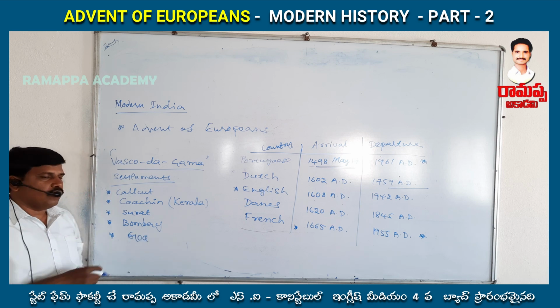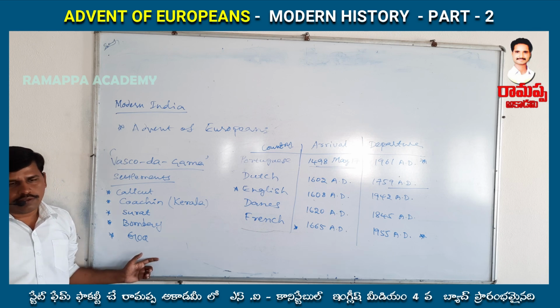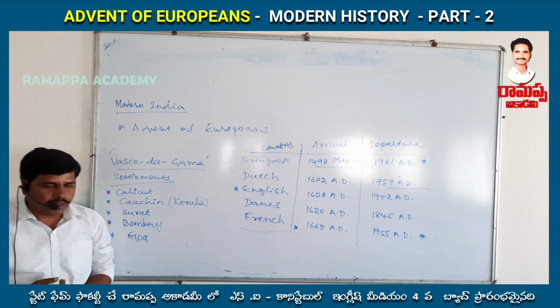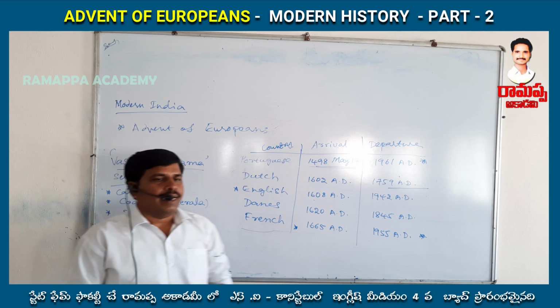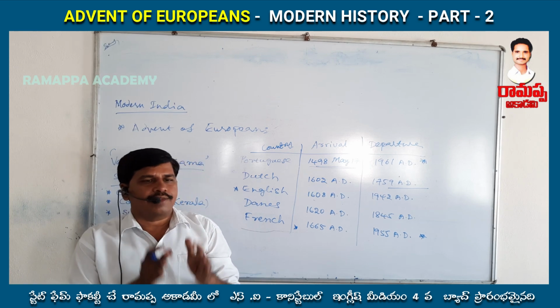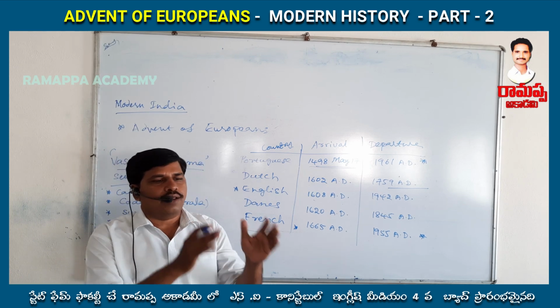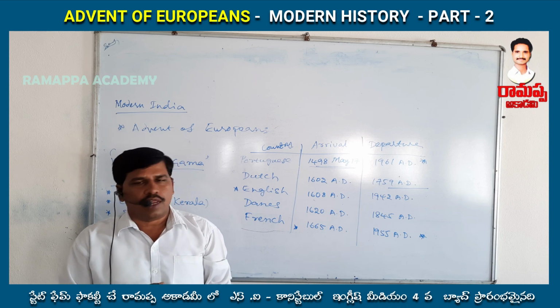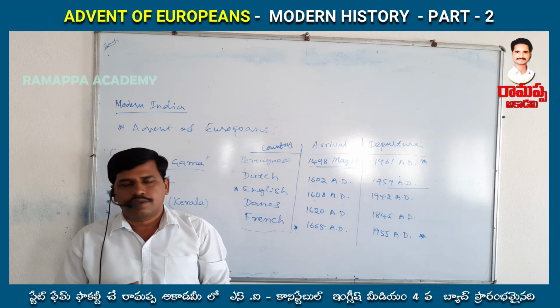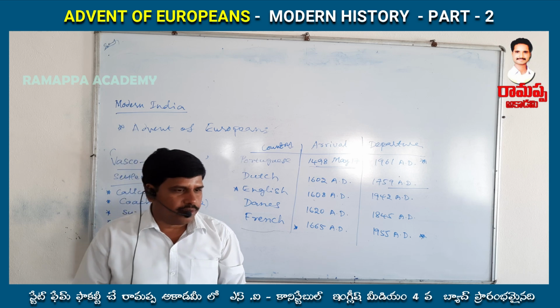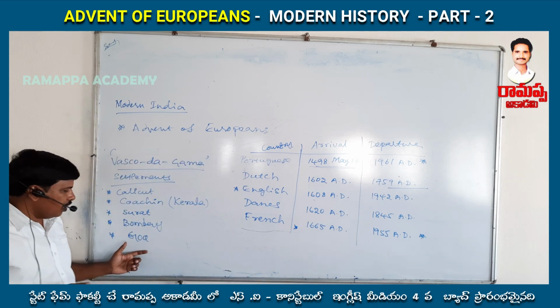So when Goa was captured by the Portuguese is most important, and when the Portuguese government declared Goa as the capital of their trade activities in East Asian countries. And this is also most important.